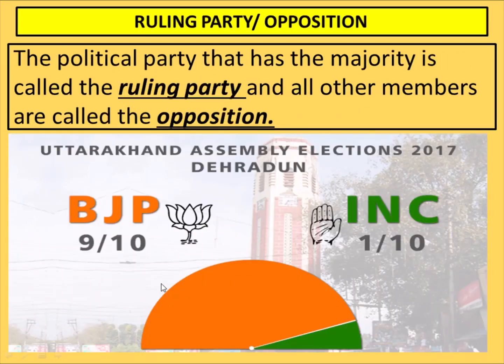Ruling party and opposition, what are they? The political party that has the majority is called the ruling party. See, in Uttarakhand state there are a lot of parties. We just talked about BSP, Uttarakhand Kranti Dal, BJP and INC. But they all did not score well in the election. Only BJP got 57 seats, so the BJP is making government. That's why BJP will be known as the ruling party.